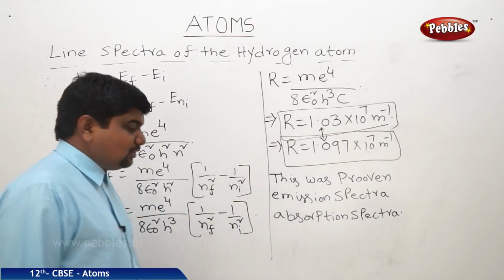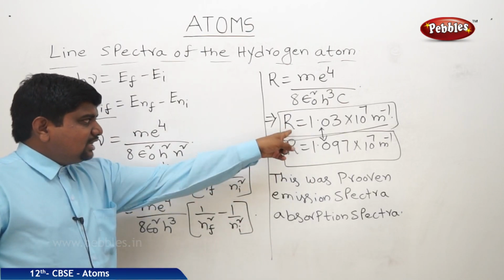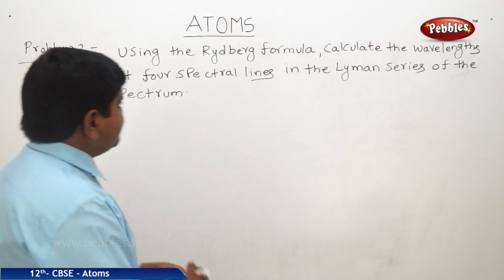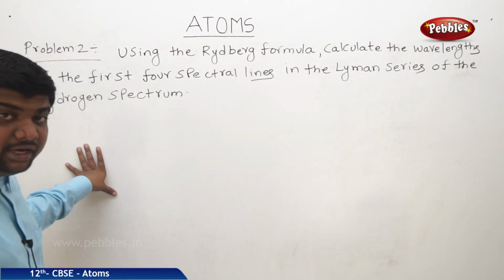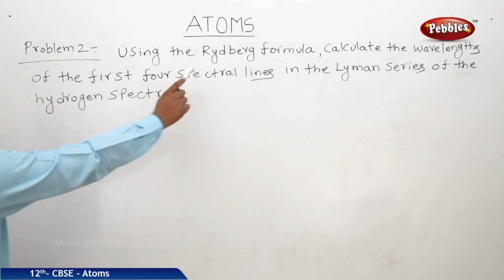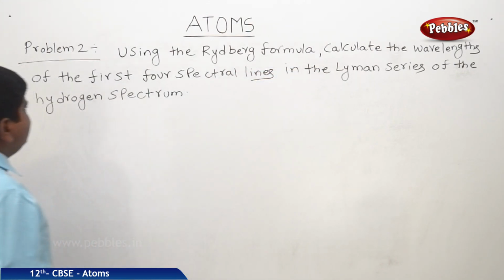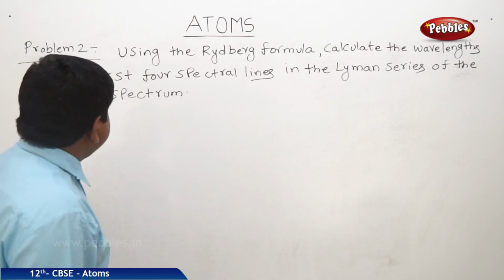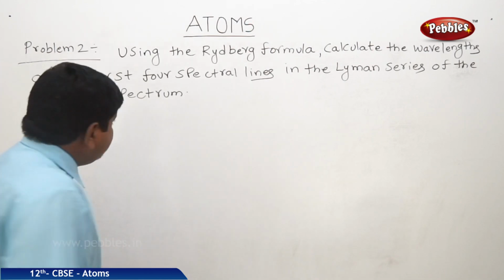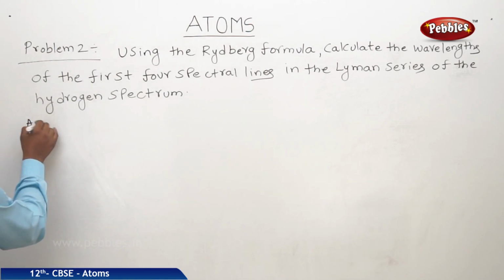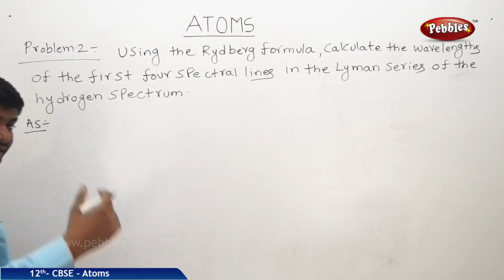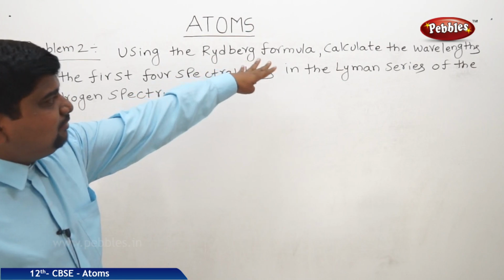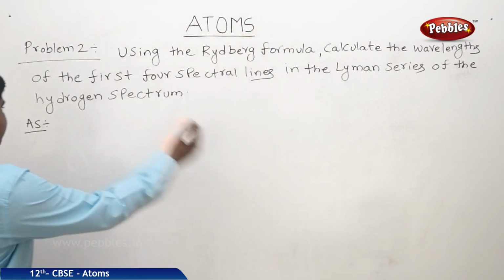Now we are going to see one problem based on these Rydberg constant values. Now we will see one problem which is related to the Rydberg formula and calculated wavelengths. Using the Rydberg formula, calculate the wavelengths of the first 4 spectral lines in the Lyman series of the hydrogen spectrum. Sometimes in problems it is very difficult to remember the formula, but we will see now.